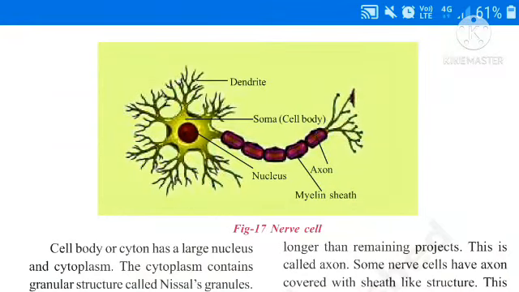So nerve cell consists of three parts. See, first one is cell body, soma or cyton. Second one is axon, a nerve fiber. Third one is dendrites. These three parts are present in the nerve cell. Very most important. Once observe the picture, they are divided into three parts. One is the cell body or cyton or soma. Second one is axon and third one is dendrites.